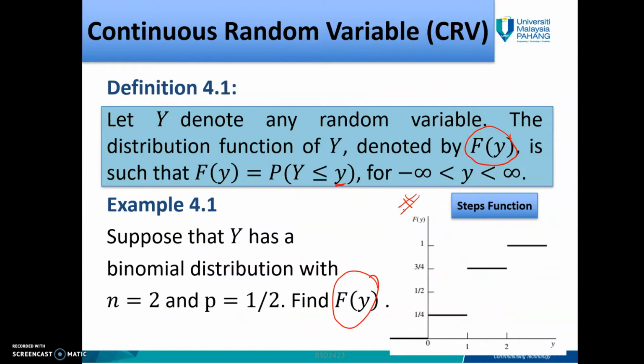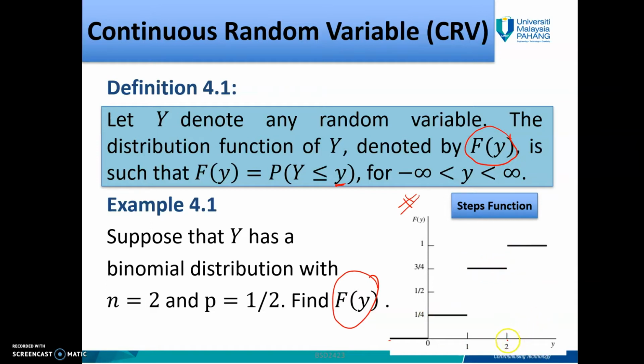Because you have a binomial distribution, which we know is discrete, but when you want to find the distribution function by using the continuous random variable method, you will get a step function like this. Any y which is less than 0, you will get 0 probability. Between 0 and 1, you get 1 over 4 probability. Between 1 and 2, you get 3 over 4.